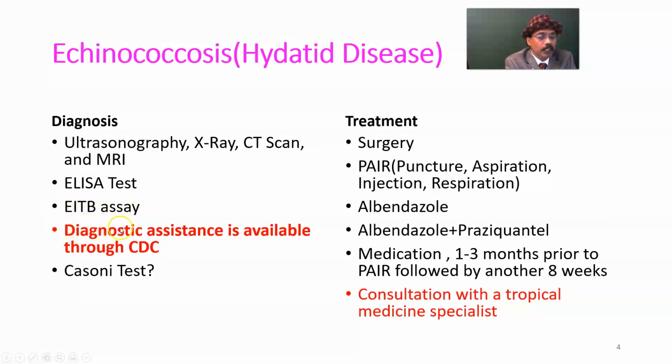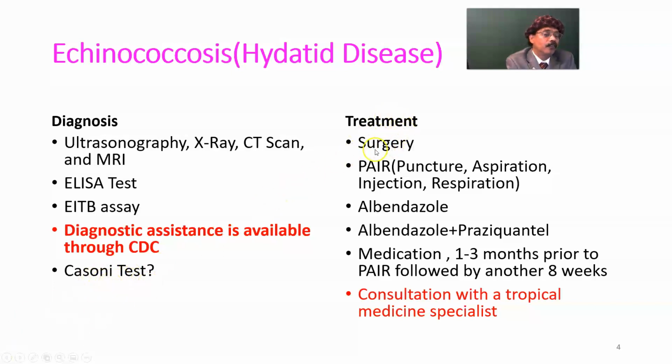We have to remember that diagnostic assistance is available through the CDC. The CDC will help with the diagnosis of echinococcosis. And Casoni's test is almost obsolete now because of non-specificity, it is difficult to standardize the antigen level, and we get a lot of false positive tests. It was in old book studies and was practiced, but it is now obsolete.